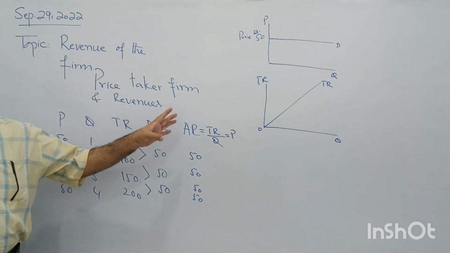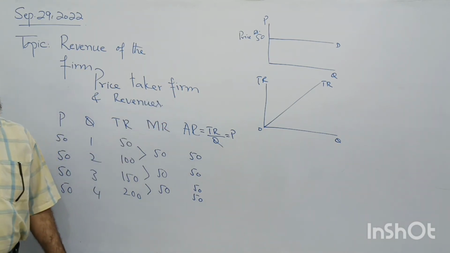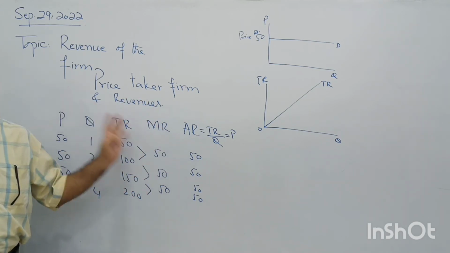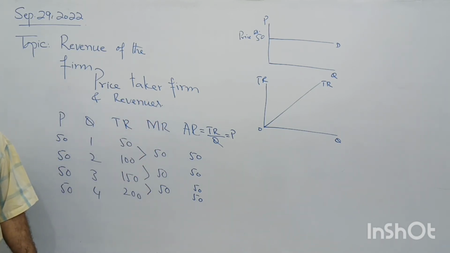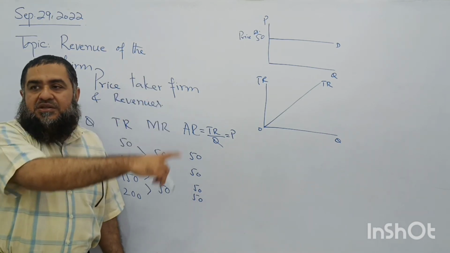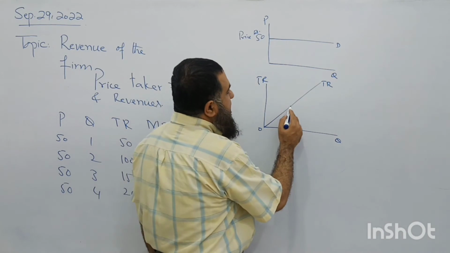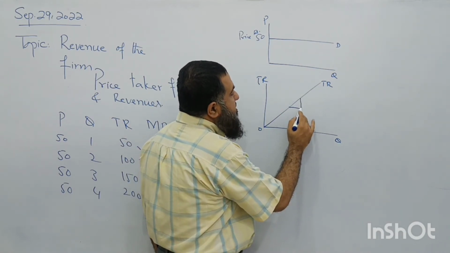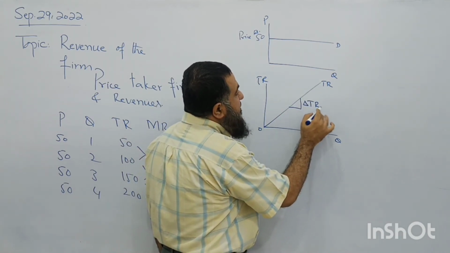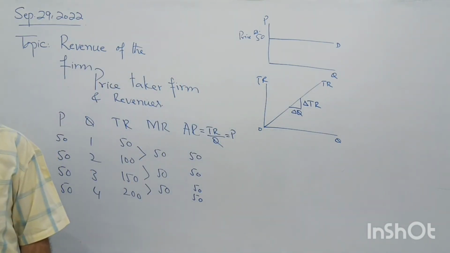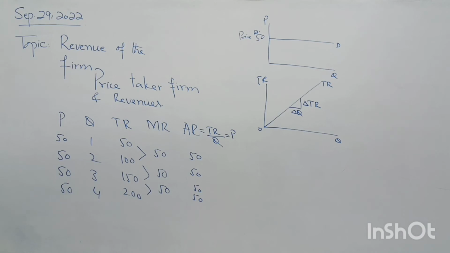And you can see its slope is constant. Every time 50 rupees are added to total revenue because price is fixed. So total revenue has this upward sloping shape with constant slope. What is the slope? It is the change in total revenue due to change in quantity sold, and this is marginal revenue.